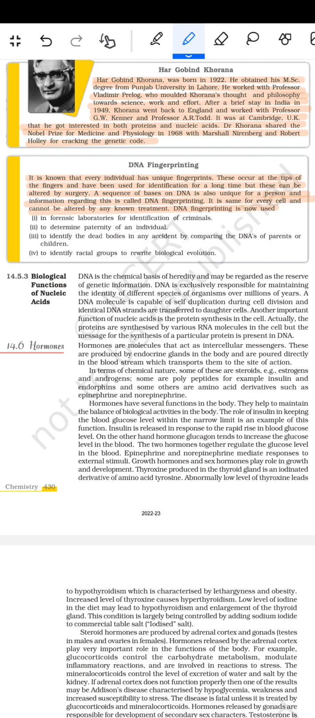DNA fingerprinting is now used in forensic laboratories for identification of criminals, to determine the paternity of an individual, to identify a dead body in an accident by comparing the DNA of the parents or the children, to identify a racial group, and to rewrite biological evolution.